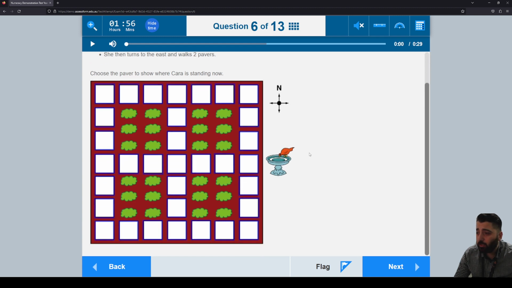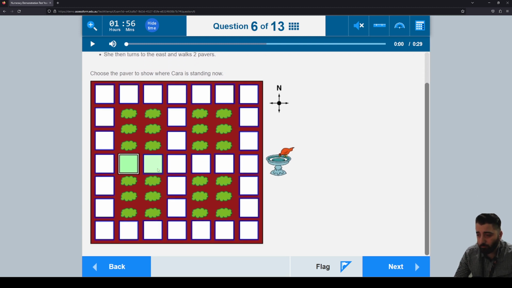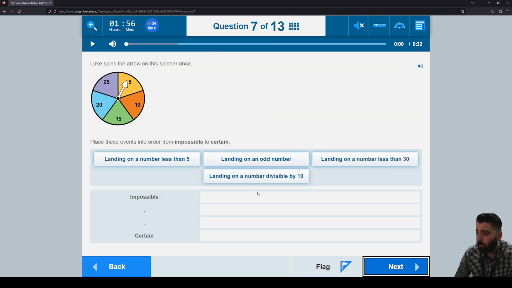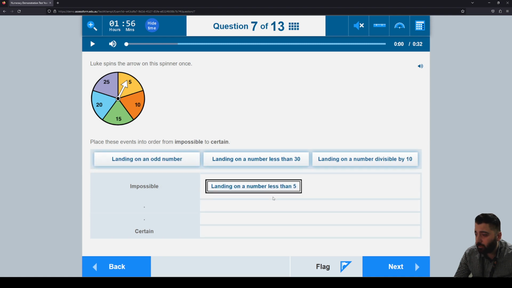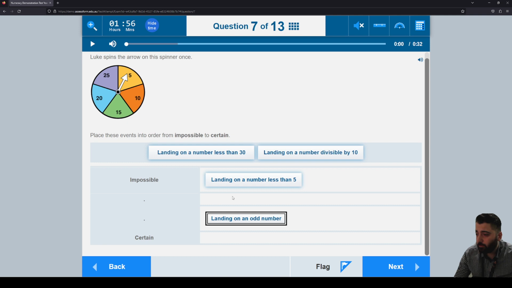Here's another one where you need to click on one of the squares. If this is the square that gives me the right answer, then that's the one I click. This one here, you need to click, drag, and then drop to fill up the empty rectangles.